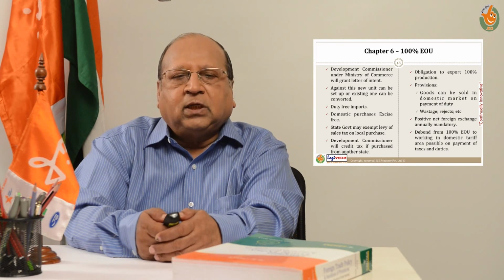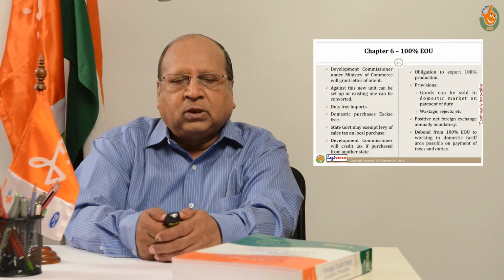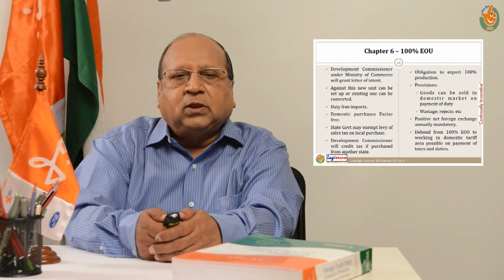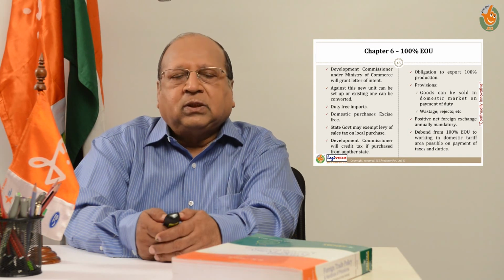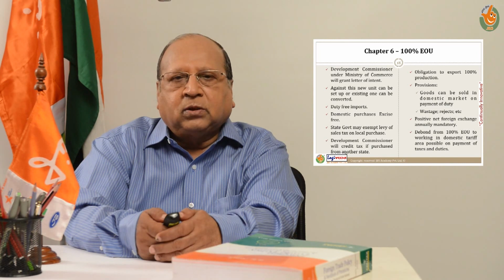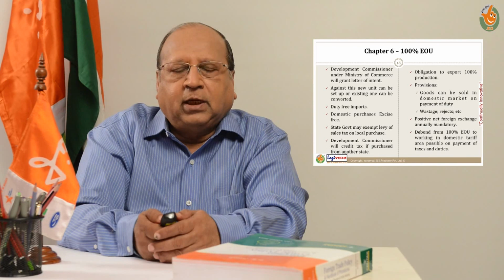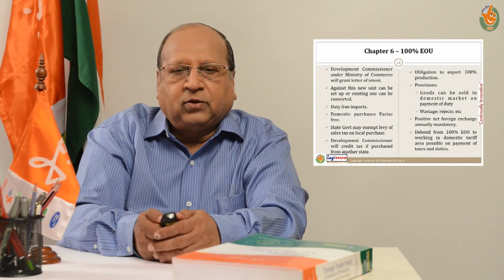So the foreign exchange that is realized against exports, out of that, there is the import of machineries and raw materials plus any other expenditure, like commission payable to foreign agents, interest payable on external commercial borrowings, travel, etc. Whatever money goes out by way of foreign exchange for his operations, and whatever he achieves by way of foreign exchange realized from exports.